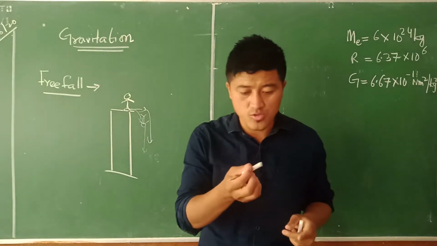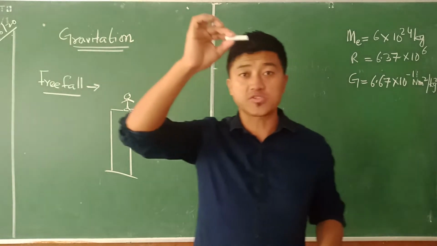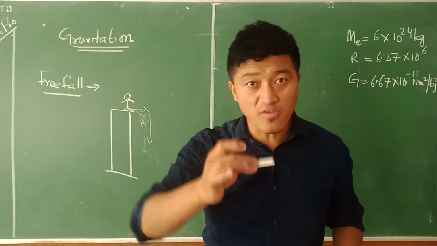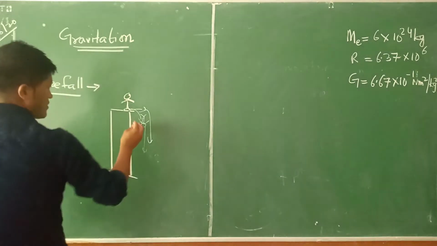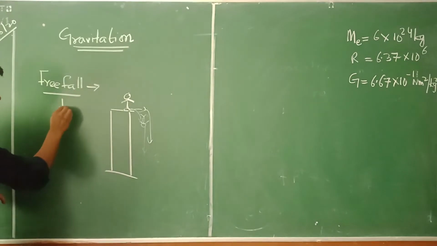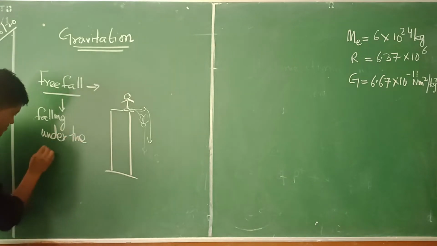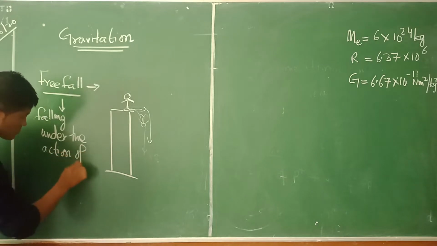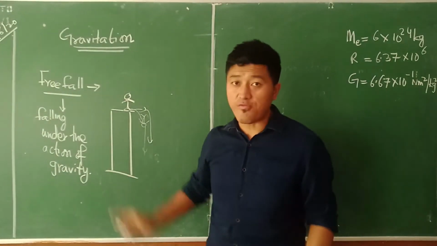For example, if I throw this chalk up there, this chalk will move to a certain point, and from this point the chalk is going to move down. It will move down under the action of gravity. Such a fall is what we refer to as free fall. Understand? So let's say this particular person is experiencing a free fall right now over here. Falling under the action of gravity is what we call free fall.